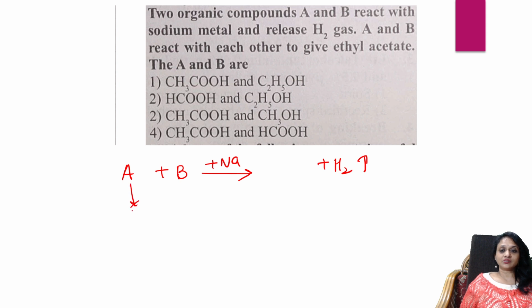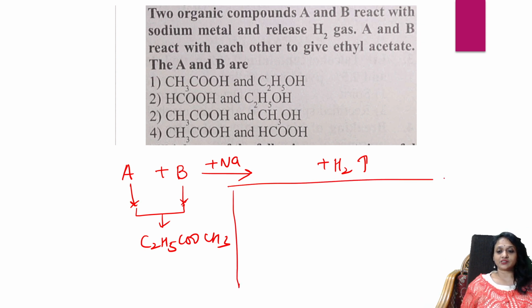A and B react with each other. Yes. And they are going to form which compound? Ethyl acetate, they said.